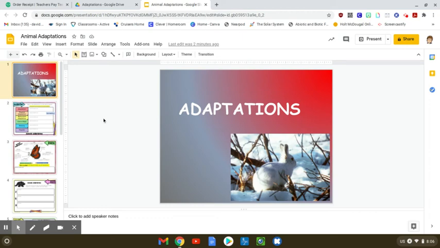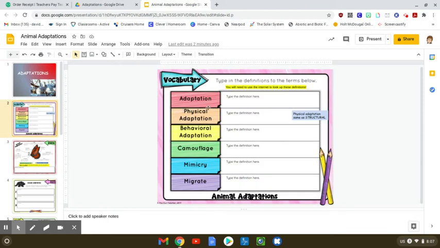Okay, today you're going to do a little work with some adaptations ideas. On the first page, we're going to start with vocabulary. I need you to use the internet to look up these definitions and then type them down in the box here. The words are adaptation, physical adaptations, which are the same thing as structural adaptations, behavioral adaptation, camouflage, mimicry, and migrate.